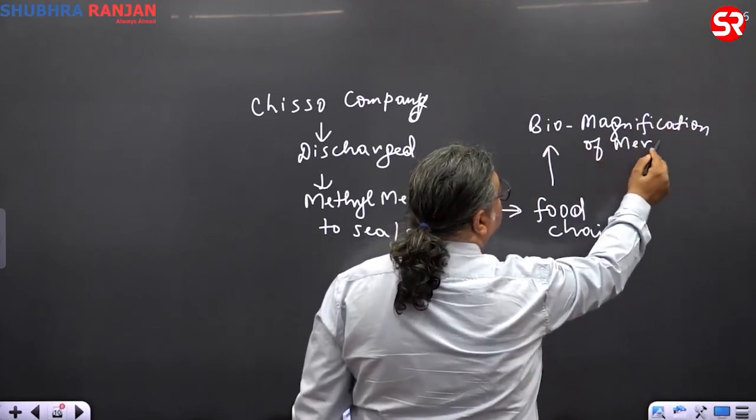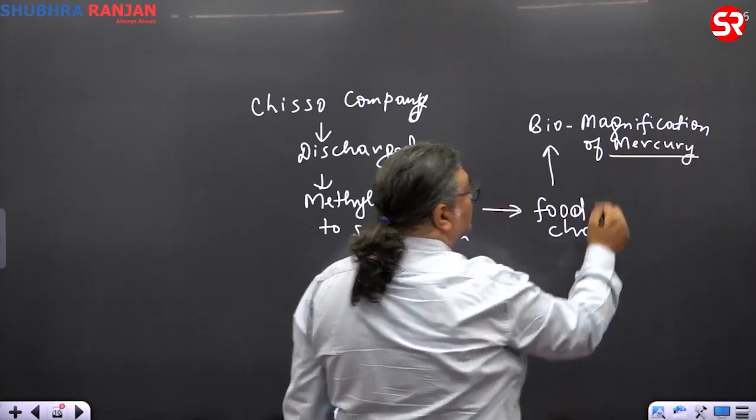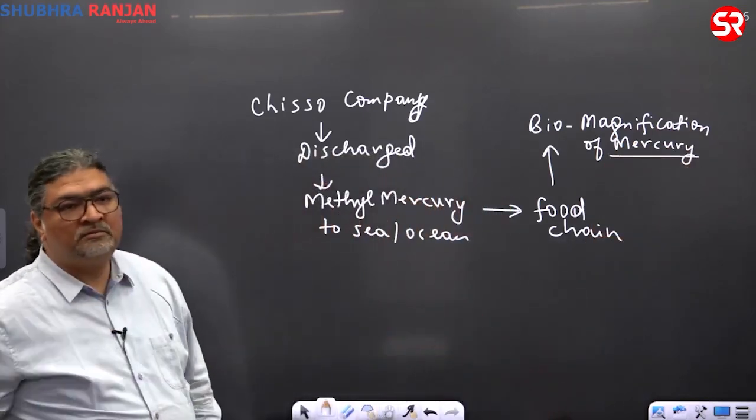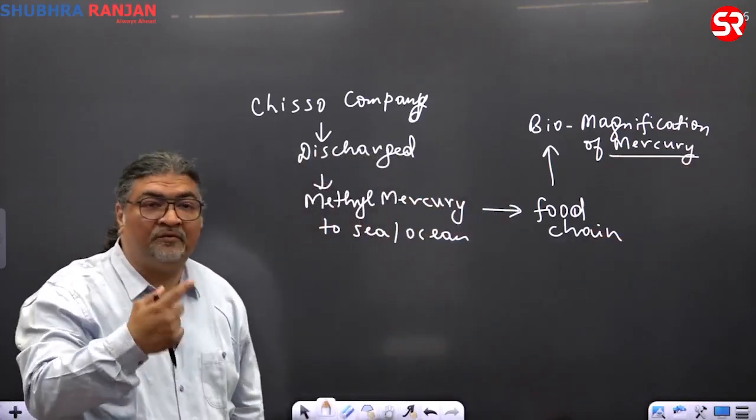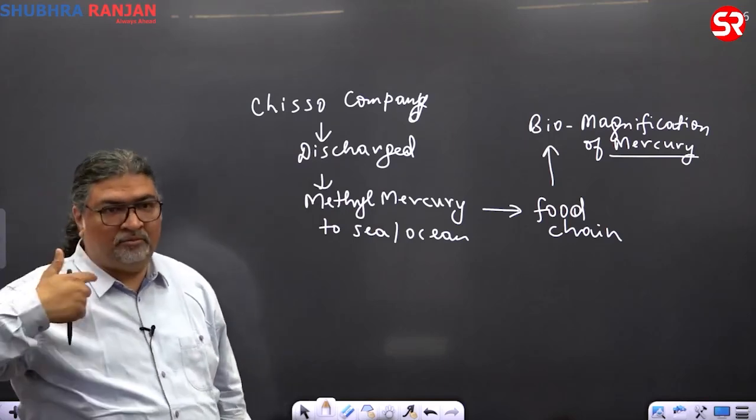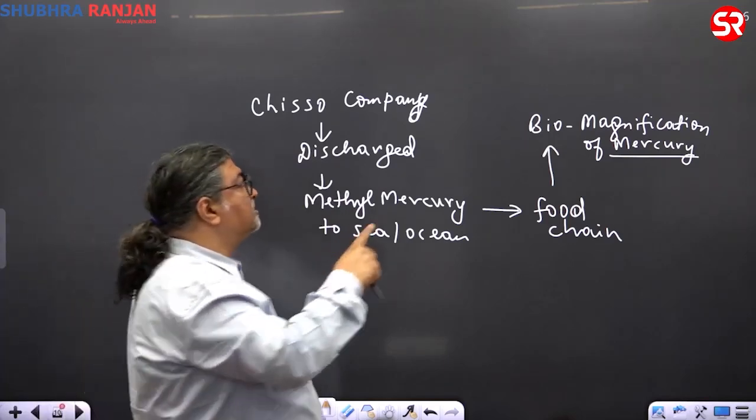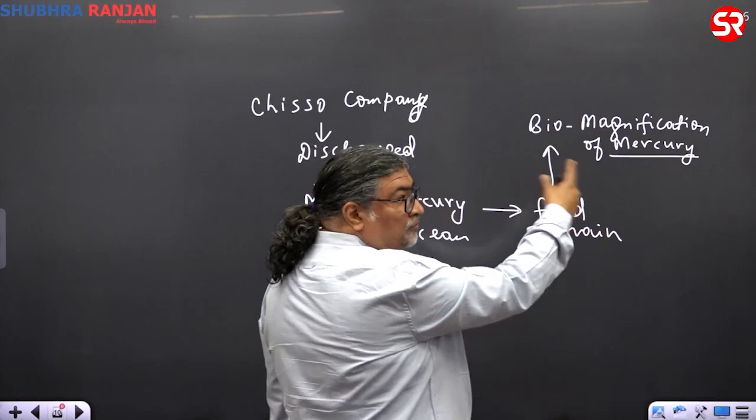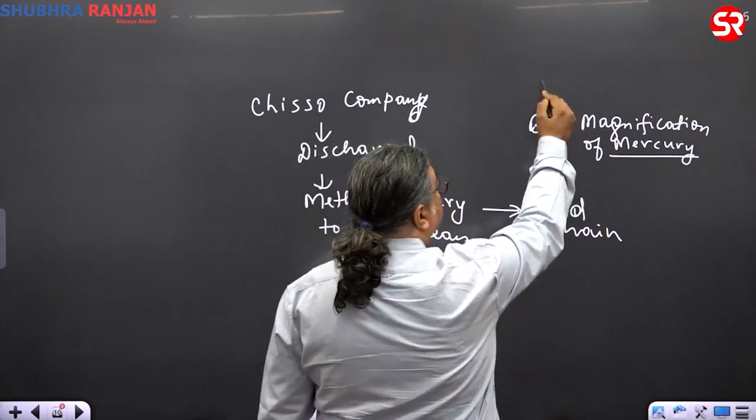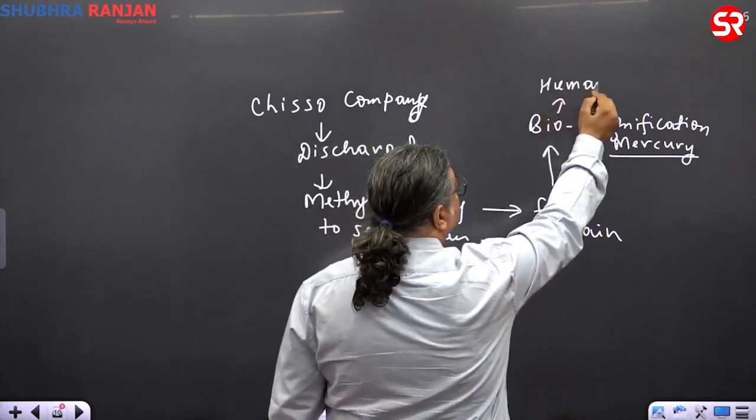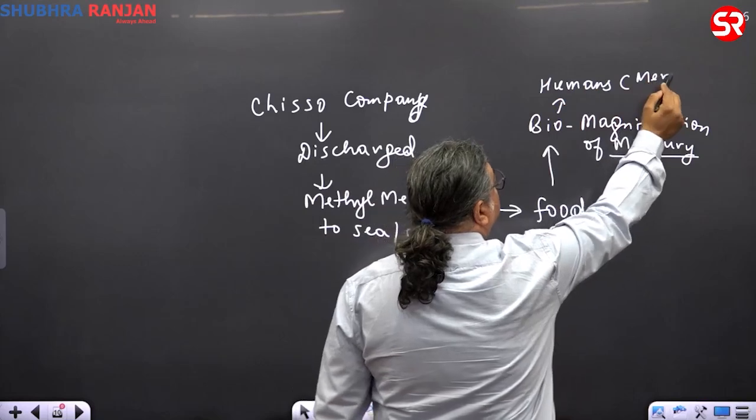Mercury. And mercury is a heavy metal, a toxic metal. Mercury affects the brain and muscle. So this mercury in the food chain reaches the human, and that is something called mercury poisoning.